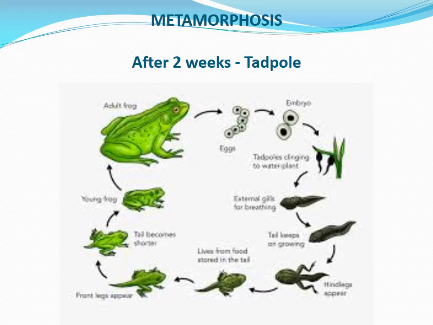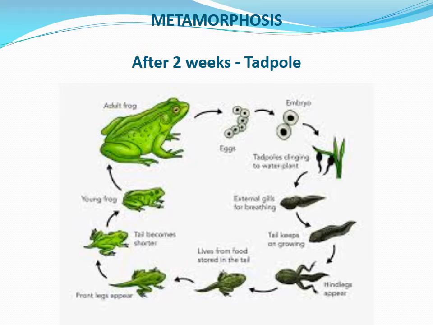In this figure, we can see different stages of development that occur during the transformation of an embryo to adult frog. Please look at the picture. The eggs are converted to embryos, and then the next stage is tiny tadpoles clinging to water plants.